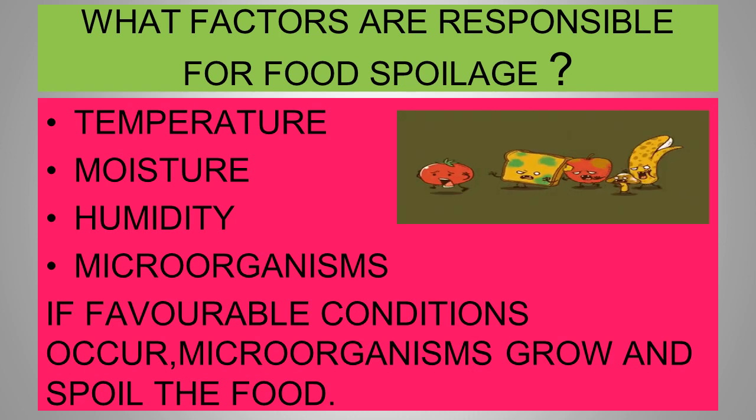You must have heard that during winters things don't get spoiled because the temperature is low. Similarly, in extreme summer season also things don't spoil because the moisture present in them gets dried up, and without moisture and humidity microorganisms cannot grow. They need all these three conditions to flourish, to grow and spoil the food.